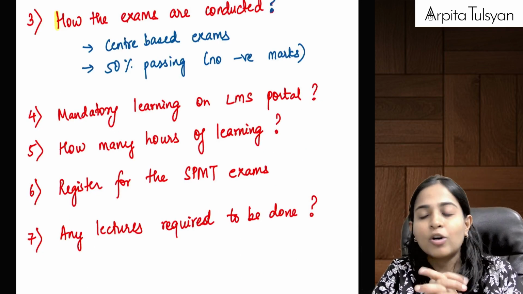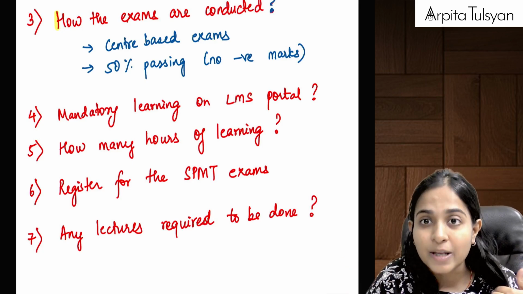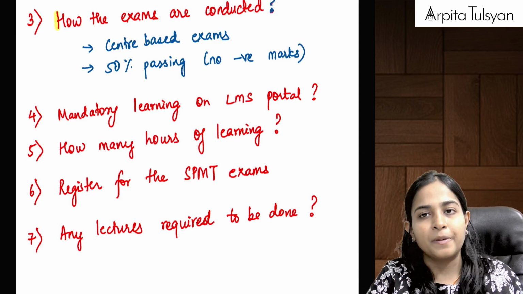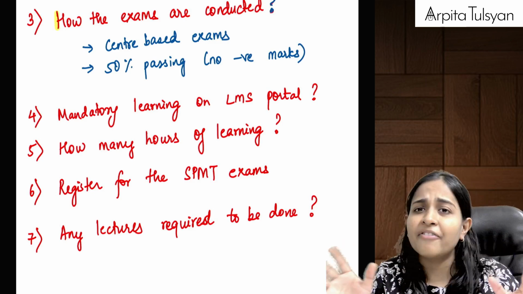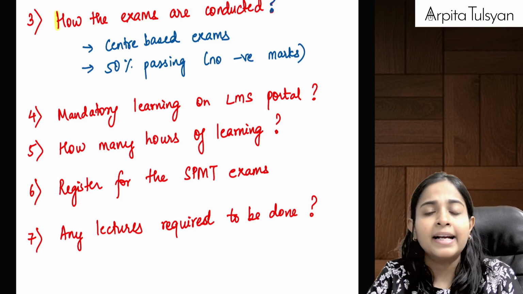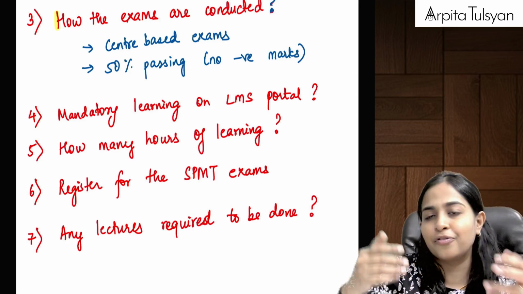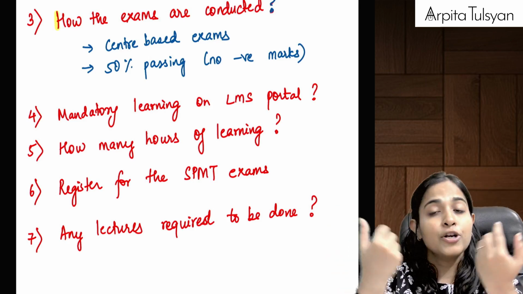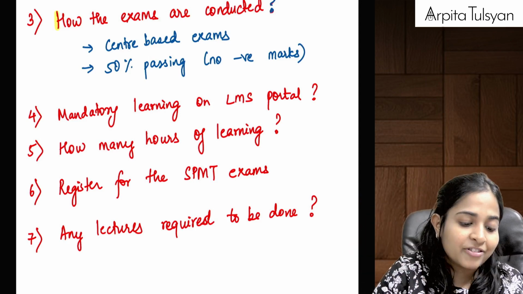Now, what is the process now that you have cleared your CA intermediate examinations? What are you supposed to do? For this purpose, first register for CA final. Normal CA final registration. First complete that. Whatever mark sheets, documents and registration fees are required by ICAI, you have to complete those formalities. Once your CA final registration is done,